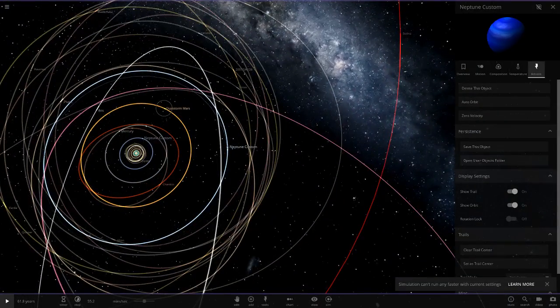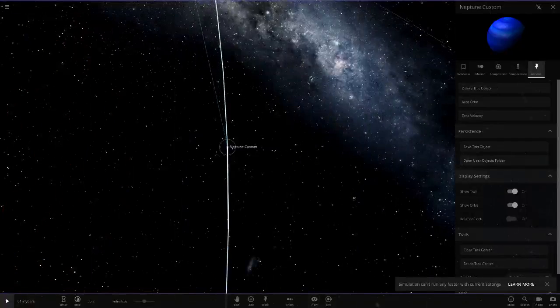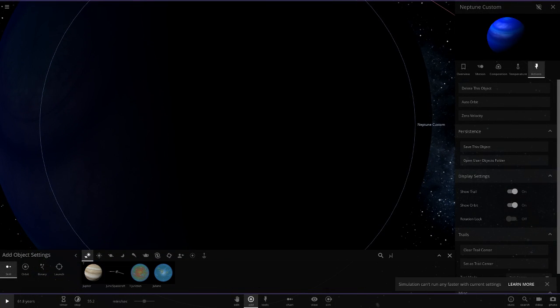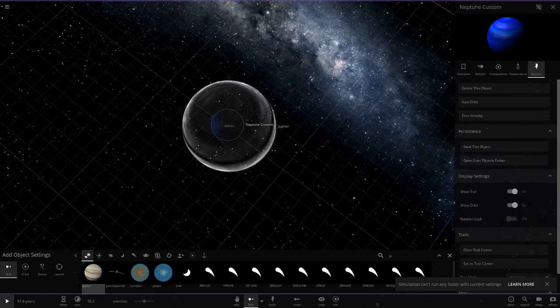Alright, so after Mars, it is now Jupiter. So Jupiter's where Neptune was now. That's going to be quite interesting. So let's place that there.